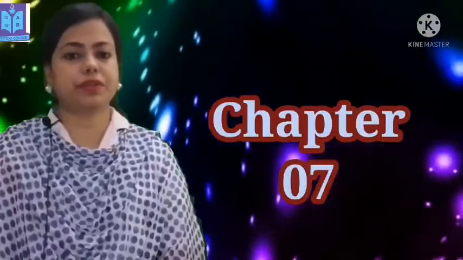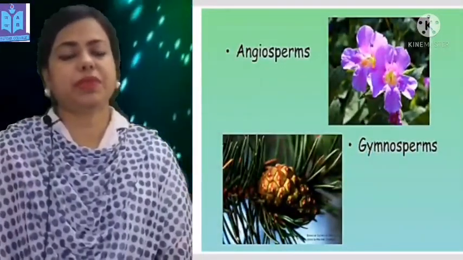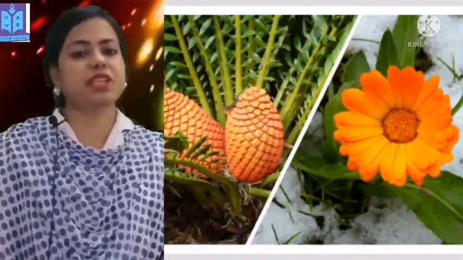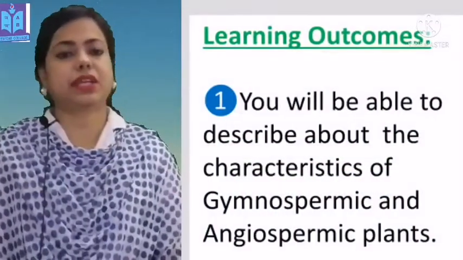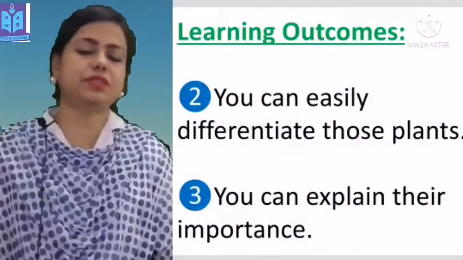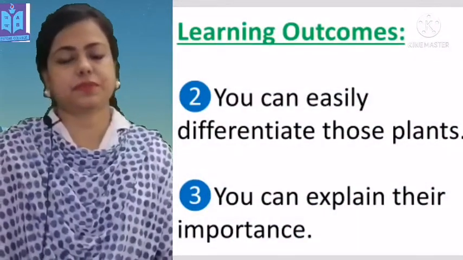Today, I will discuss chapter 7 from your biology first part book. In this chapter, all gymnospermic and angiospermic plants are discussed. So let's move to the discussion. From this discussion, you will be able to describe the characteristics of gymnospermic and angiospermic plants. You can easily differentiate those plants. You can explain their importance.